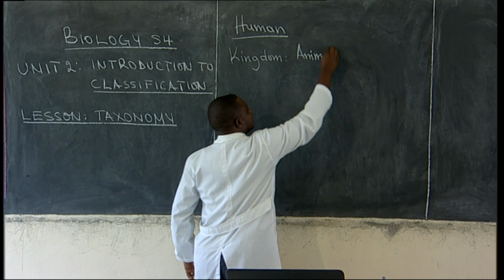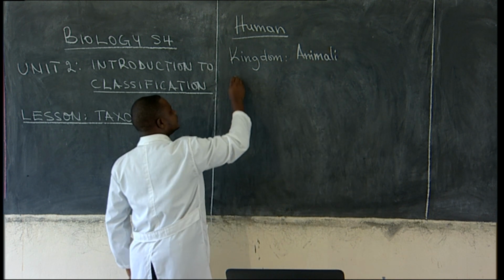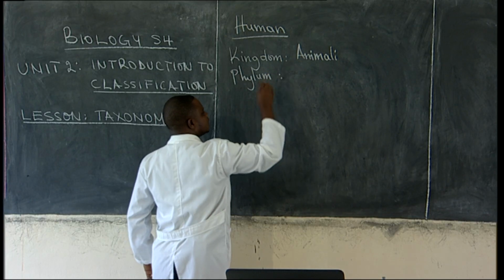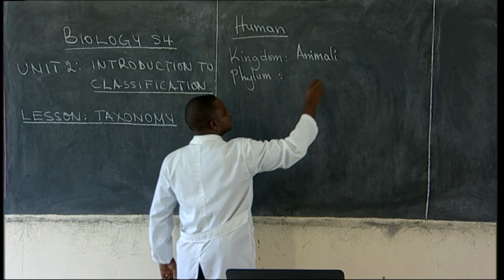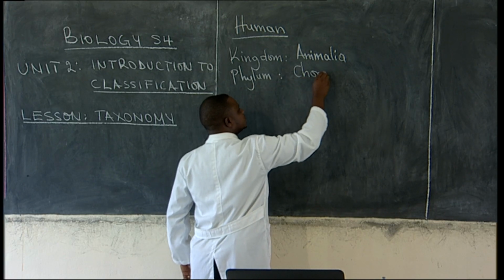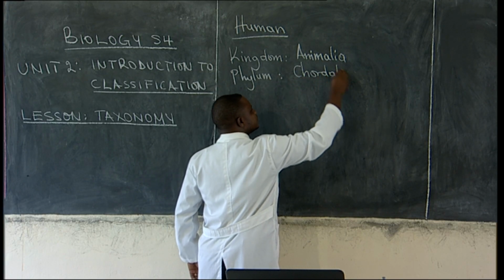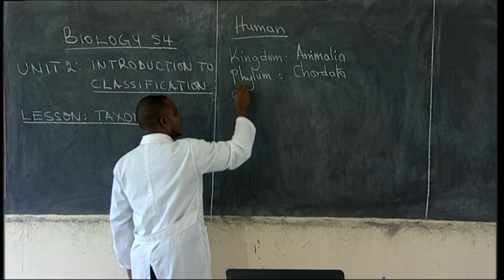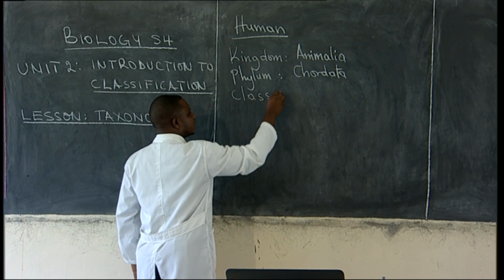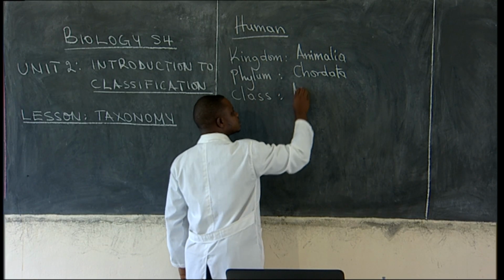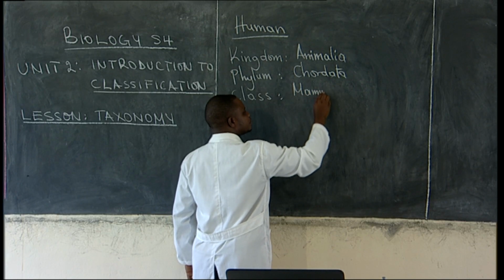Kingdom Animalia. Then we have phylum. This belongs to phylum Chordata. These are organisms which have notochord. Then we have class. Humans belong to class Mammalia, as we have seen.